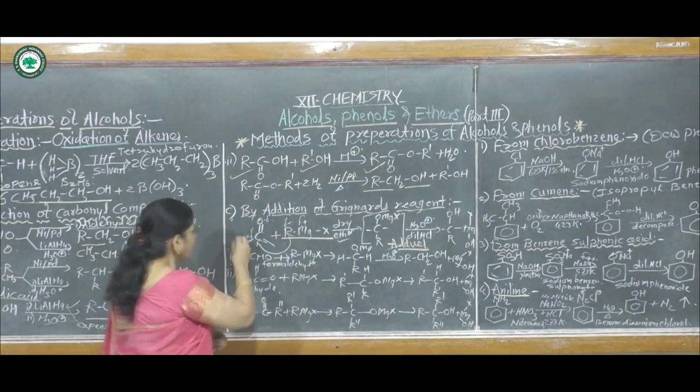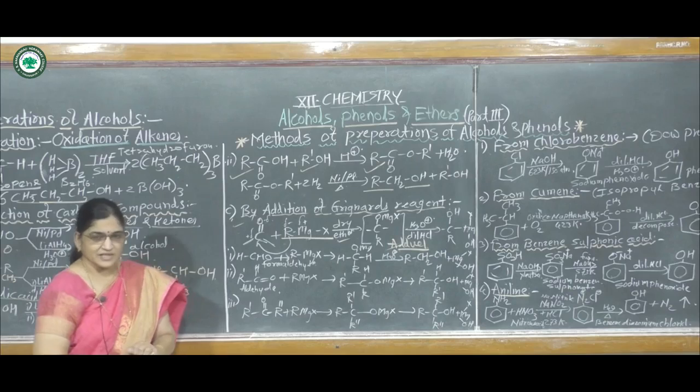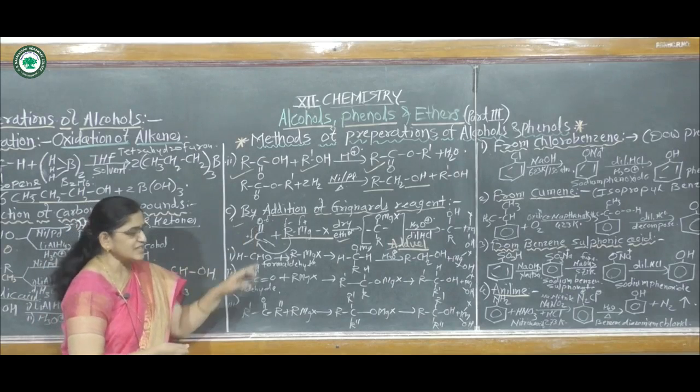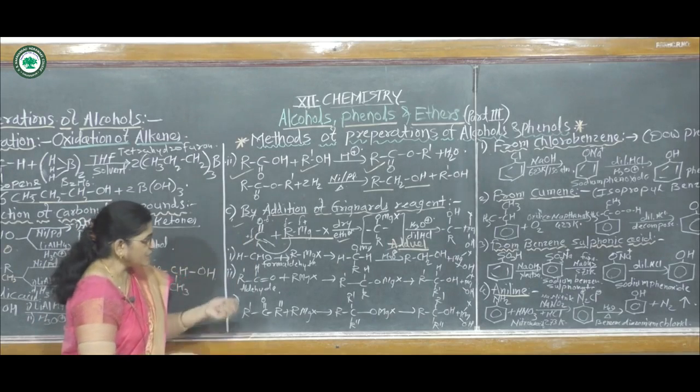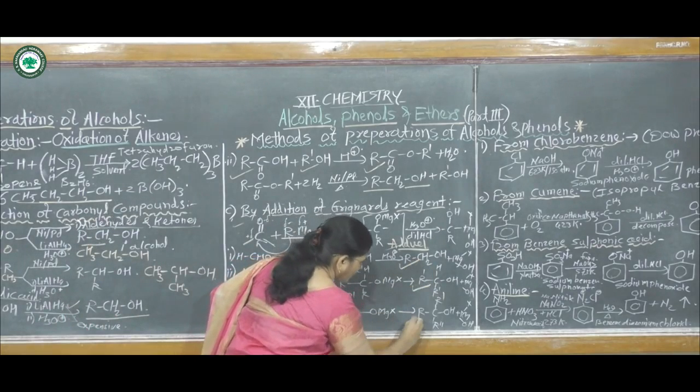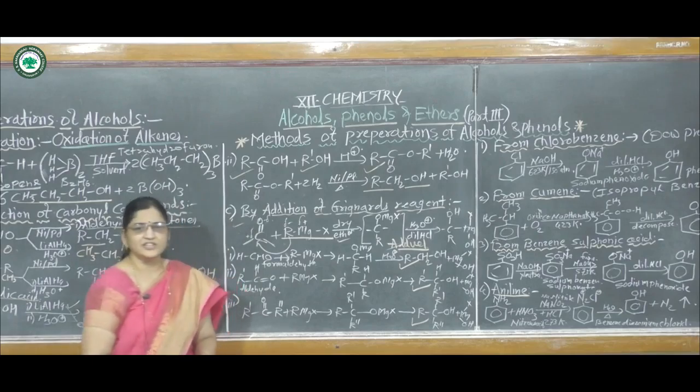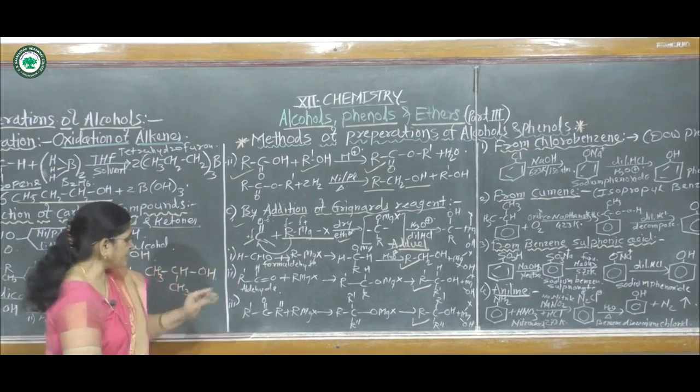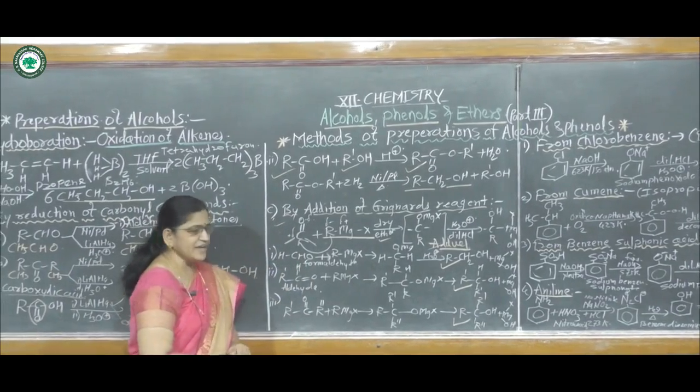That means by the addition of Grignard's reagent to the carbonyl group, we can prepare primary, secondary as well as tertiary alcohols. First, the preparation of primary alcohol.